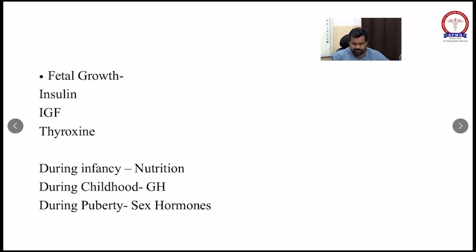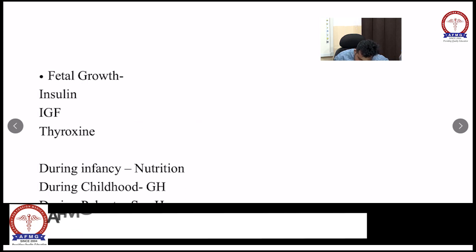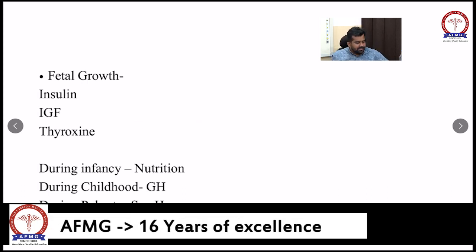But if chest circumference is less than head circumference during this period, then the child is considered to be malnourished.